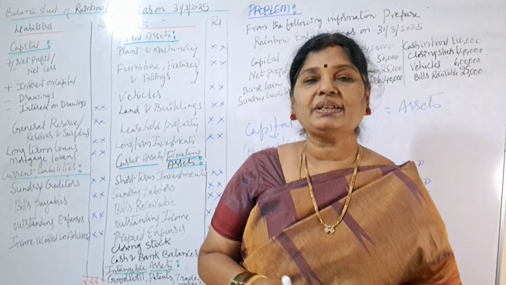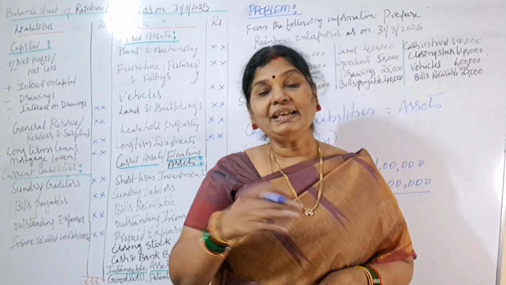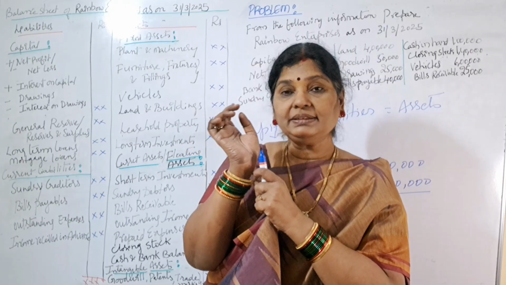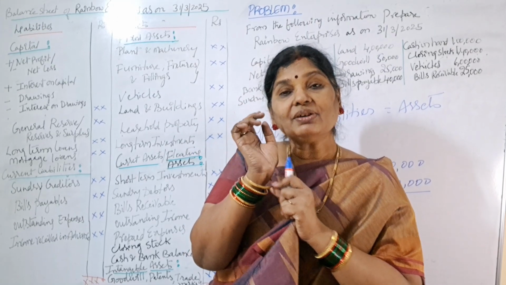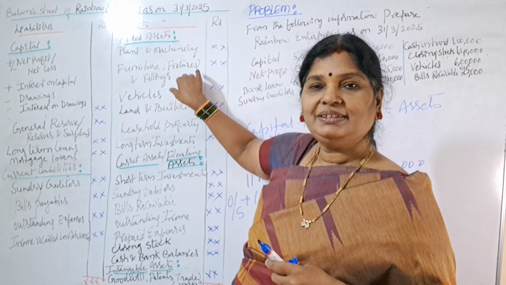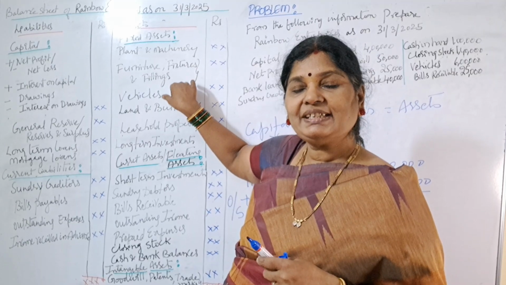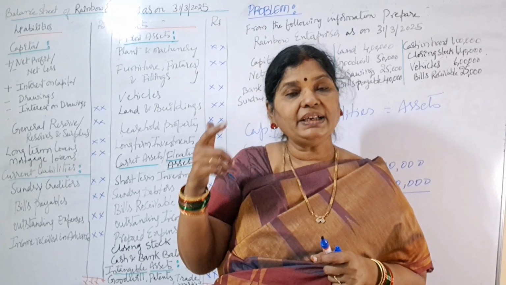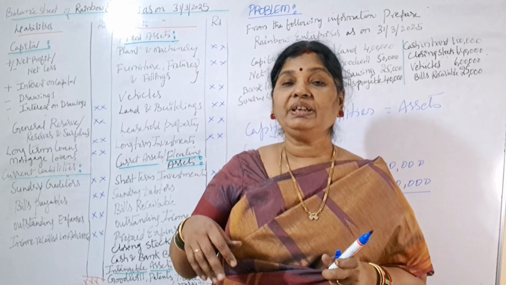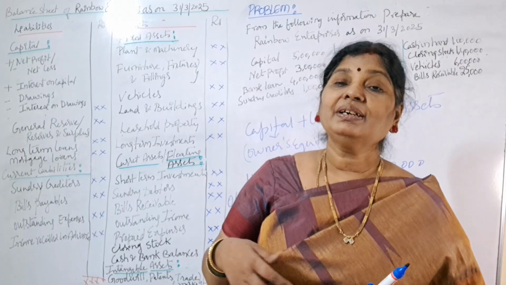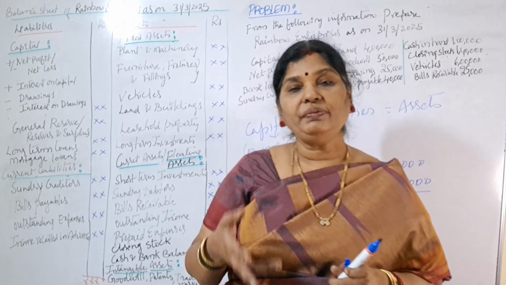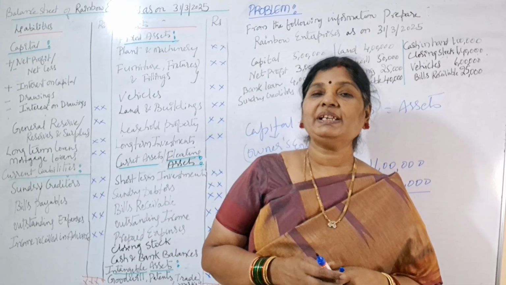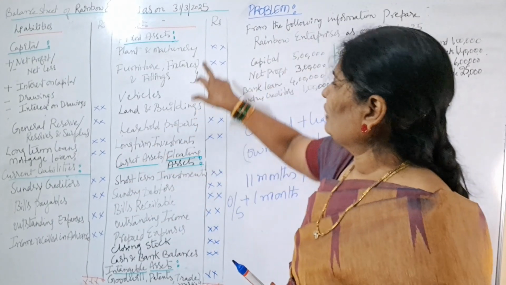So assets are two types. What are those? Tangible assets, intangible assets. Tangible assets means, see, this bangle, I can see, I can feel, I can touch. So it's called what? Tangible assets. This is my board. Tangible asset, which I can see, I can touch, I can feel, right? My knowledge, I can't see, I can't touch. Say Lata Mangeshkar voice. What we can't see, we can't touch are called what? Intangible assets. So goodwill, patents, trademark, all those are called what? Intangible assets.